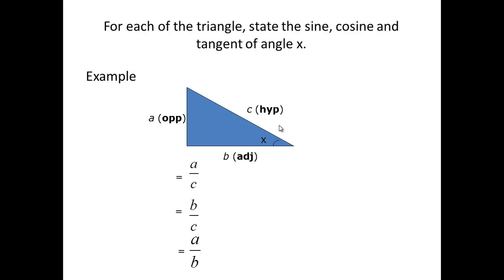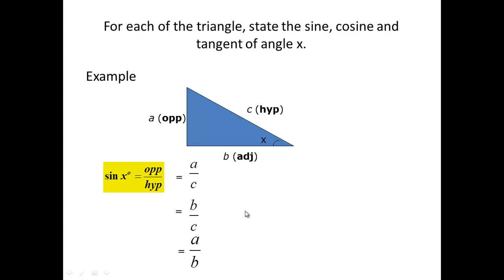In this example, we will identify the sine, cosine and tangent of angle X. Given the ratio of A over C, in this right angle triangle, A is the opposite, C is the hypotenuse. Opposite over hypotenuse, we have the relation of sine X. For B over C, B is the adjacent, C is the hypotenuse.